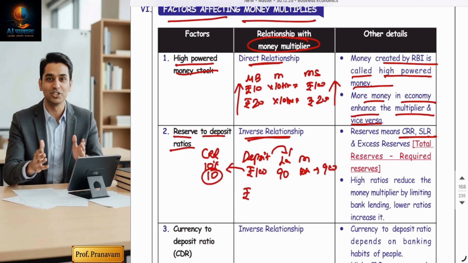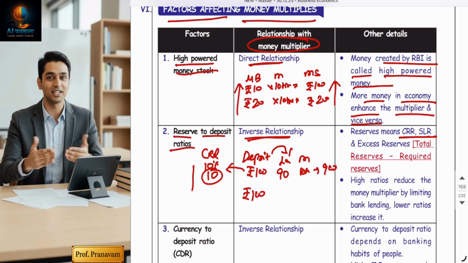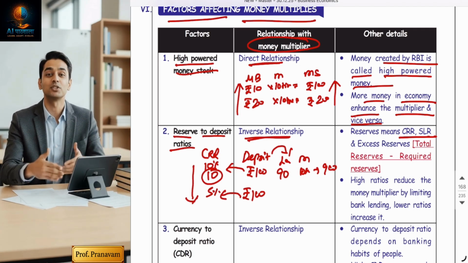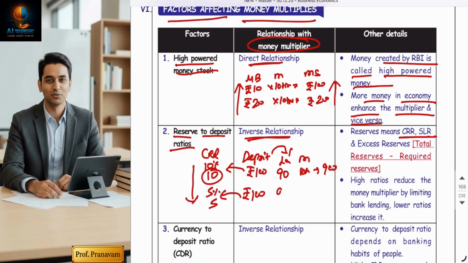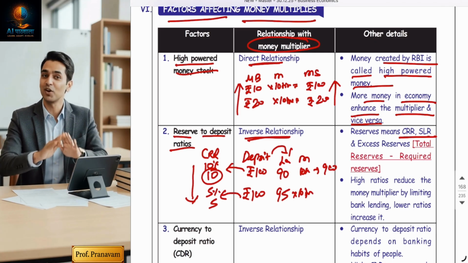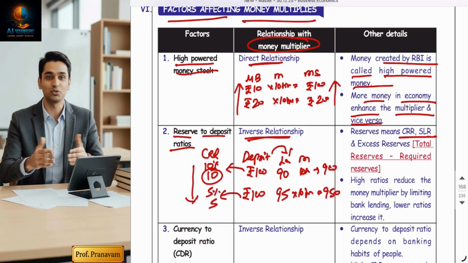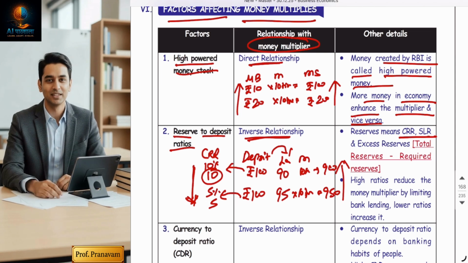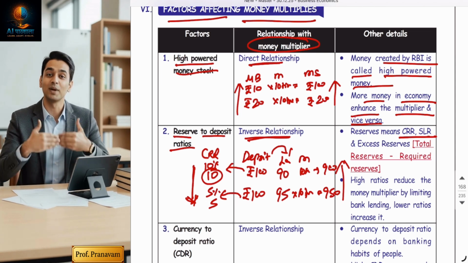But if deposit is 100 and CRR gets reduced to 5%, the bank has to keep a reserve of only 5 rupees. So in the market, money available will be 95, which multiplied 10 times will be 950. So the lesser the reserve, the more the money multiplier. So it has an inverse relationship.